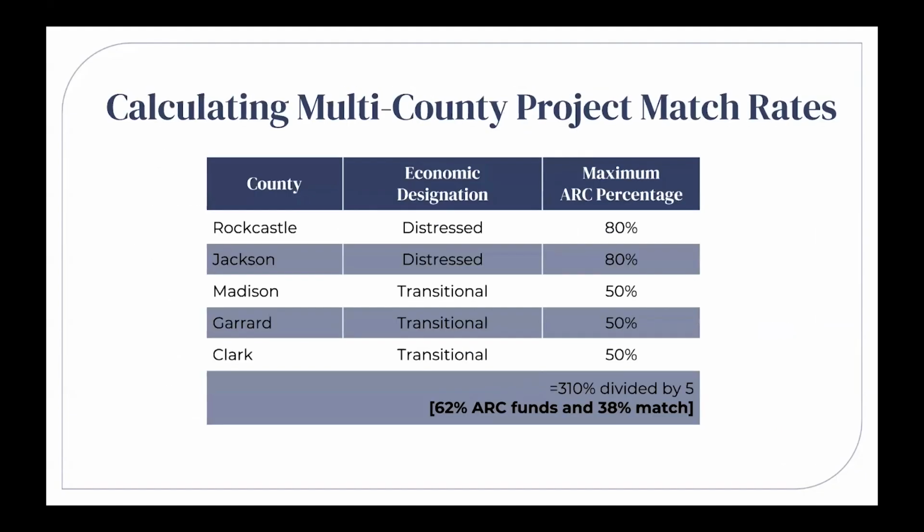Here's an example of how to calculate the average match rate if fewer than half the counties in the project service area are distressed and/or at risk. Here we have two distressed and three transitional counties with match rates of 80 and 50. Add all those match rates together and you get 310 divided by 5 counties is 62% as the maximum ARC amount and 38% as the match rate.